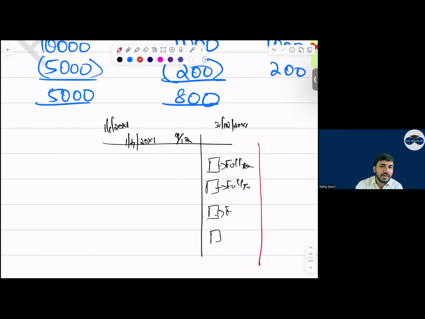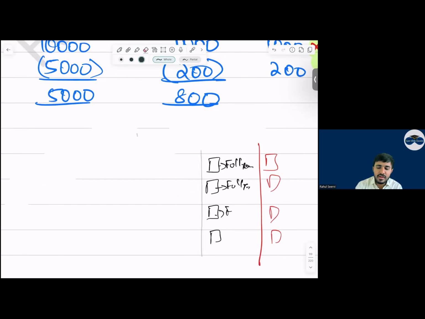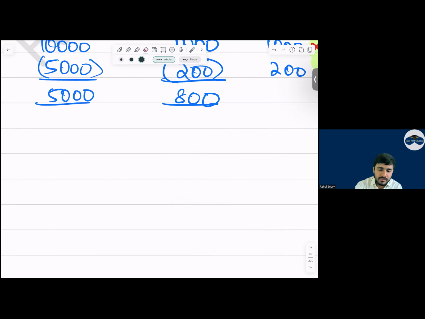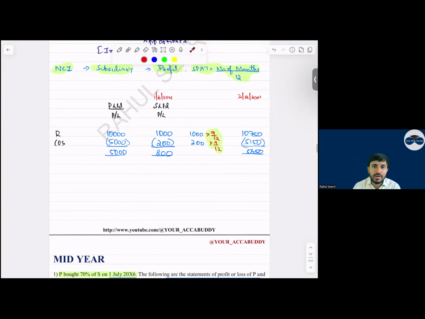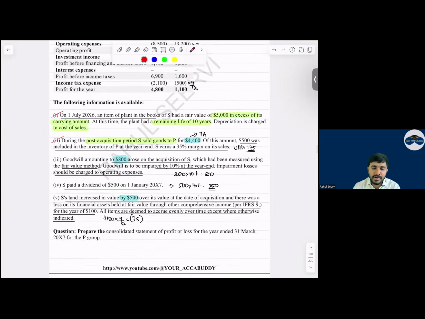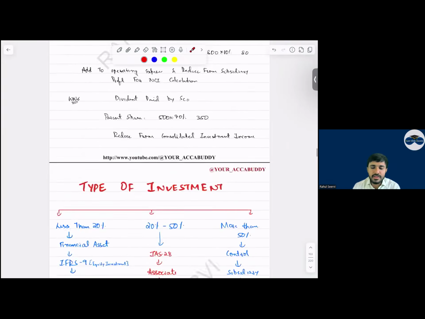Remove करेंगे कि नहीं 3 महीने का? Only 3 months, whatever is the 3 months value, each and everything calculated, minus it. Yes or no? Take the subsidiary's revenue into 3 by 12, minus it. Cost of sales, minus it. Which question have we done this? कौन से क्वेश्चन में किया अपन ने ये? हाँ, in your exam kit there is a question regarding this also. And frequently tested in multiple pre-mocks, I've seen this mistake. Yes, sir. Chalo, with this mid-year part is also done. Any doubts to anyone here?